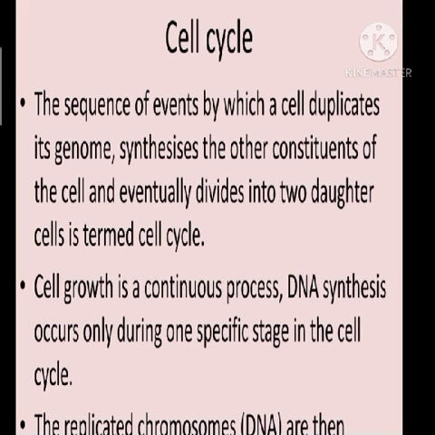Now, what happens during this cell division? During cell division, DNA replication and cell growth will be taking place. What is DNA replication? As you all know, DNA is deoxyribonucleic acid. It is present within the nucleus, in the chromosome. A part of the chromosome is DNA, isn't it? Now this DNA replication means doubling of DNA or multiplication of DNA. So if inside a nucleus 6 DNA are there, then during DNA replication, how many DNA will be formed? The 6 becomes 12. That is, it will multiply. The 6 DNA will multiply and it forms 6 more DNAs.